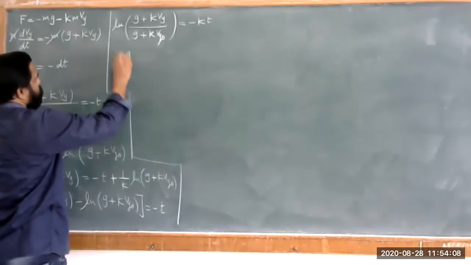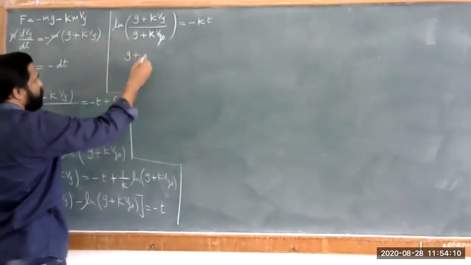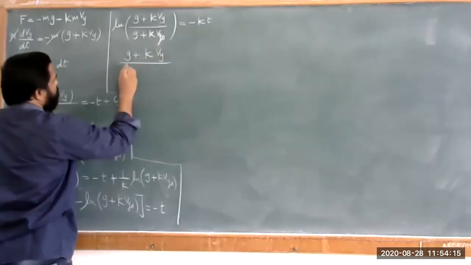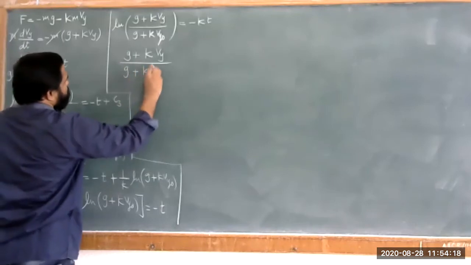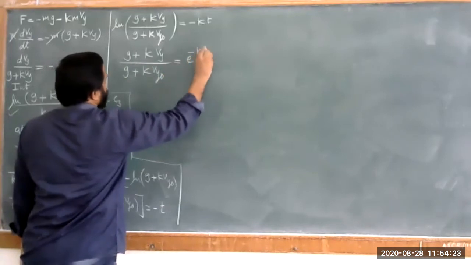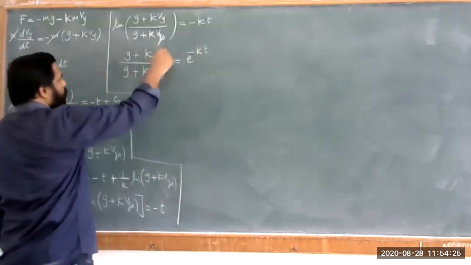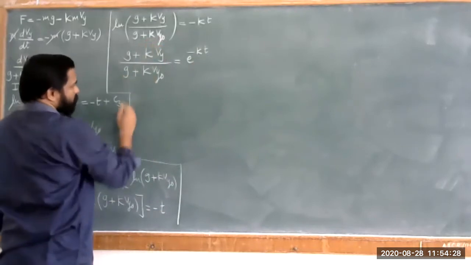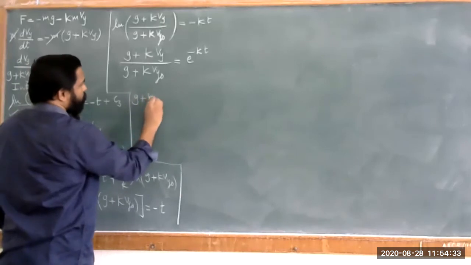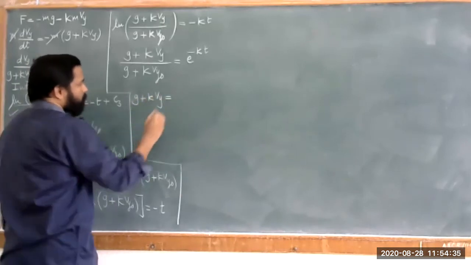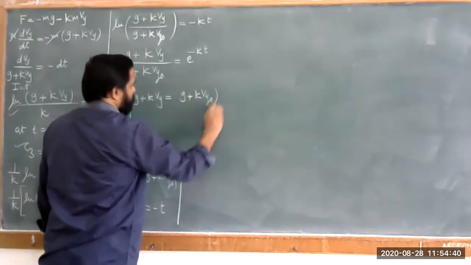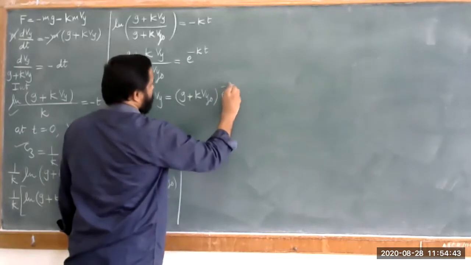Now, just remove the logarithmic sign. Just take an anti-log. This (g plus k Vy) divided by (g plus k Vy naught) is equal to e raised to minus kt, exponential. We require the value of Vy, so transfer this to your RHS, and we can write g plus k Vy is equal to (g plus k Vy naught) into e raised to minus kt.